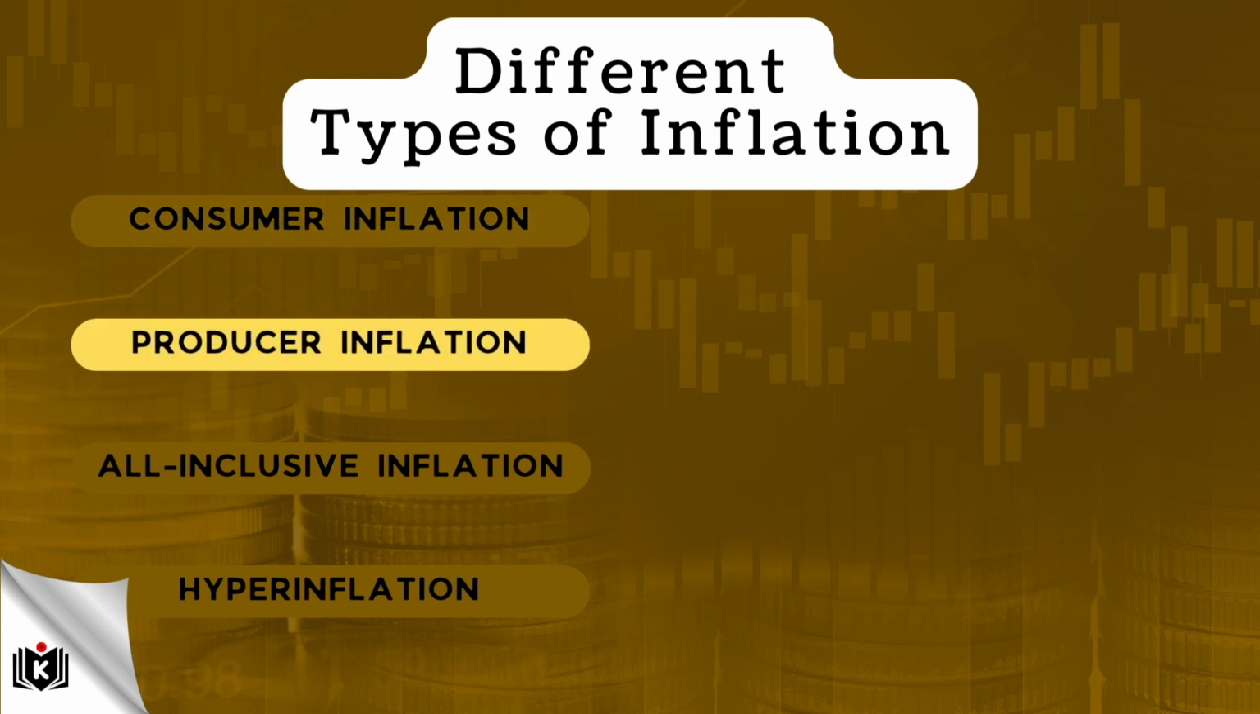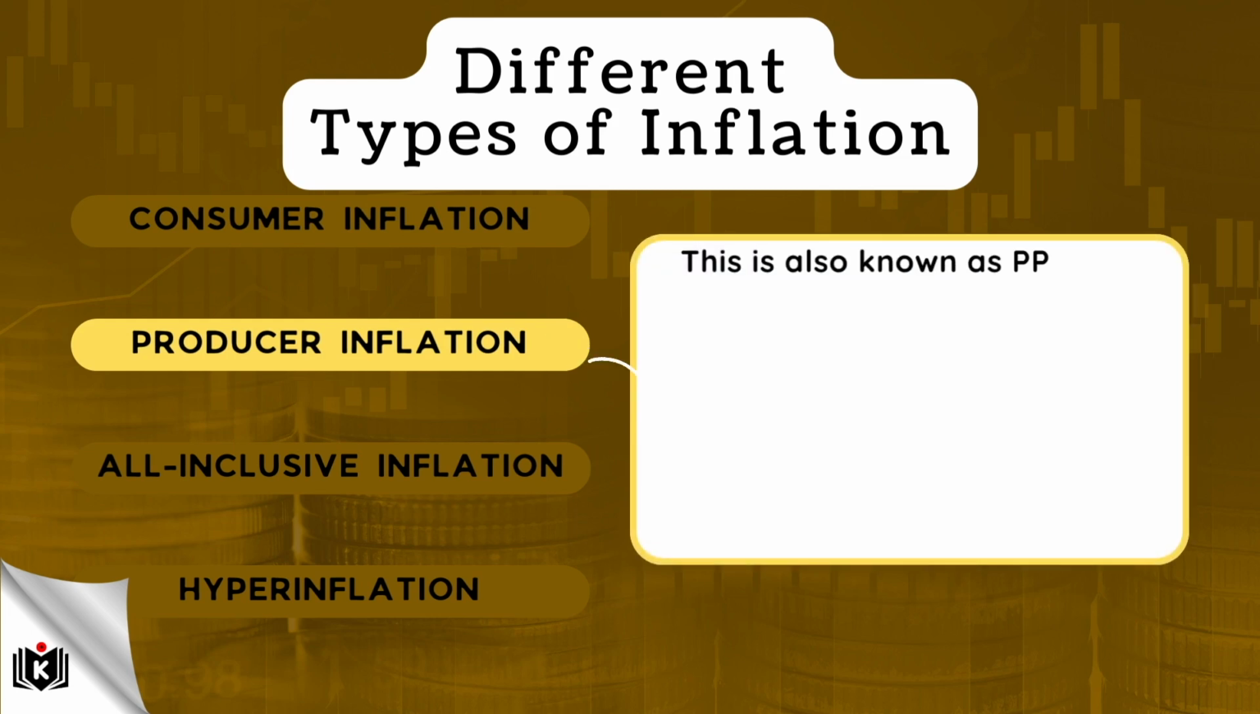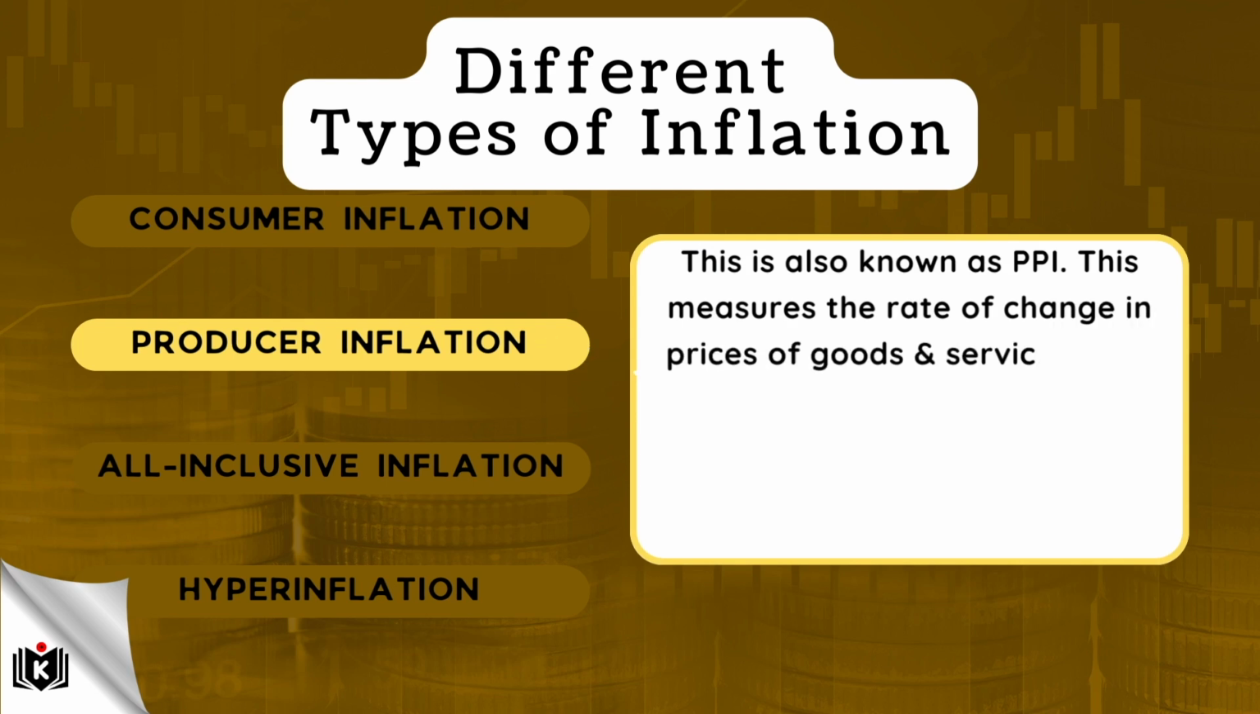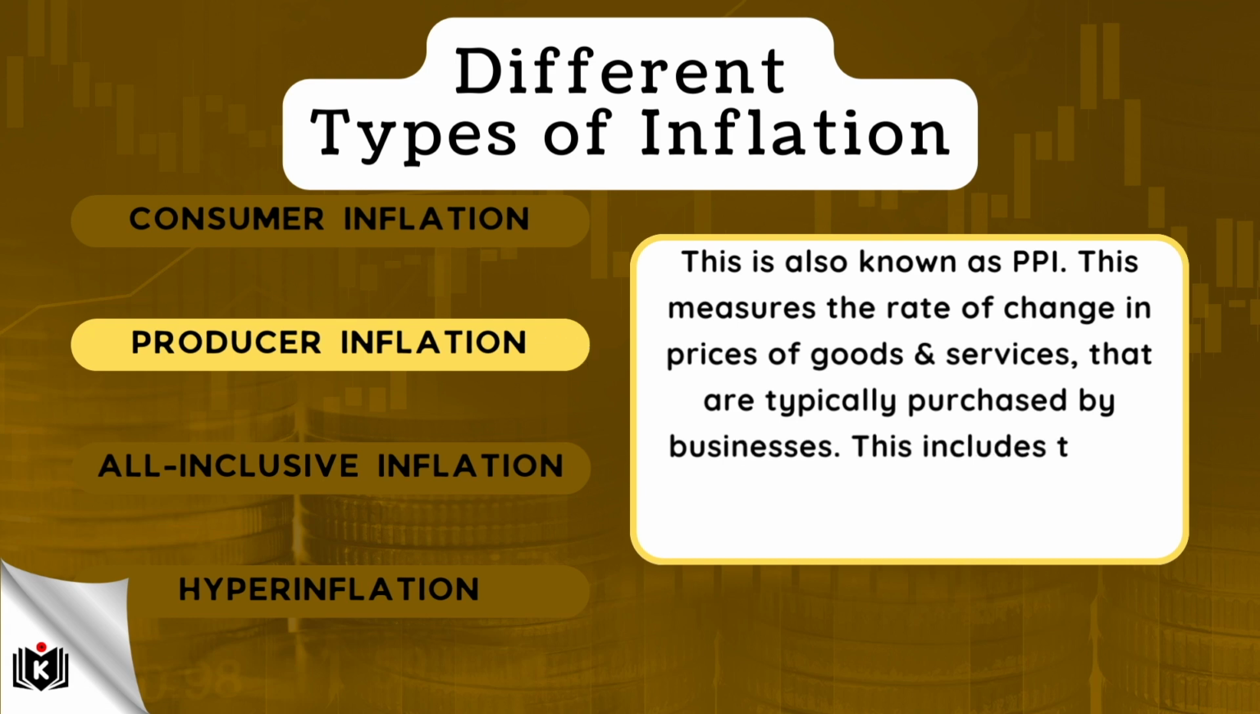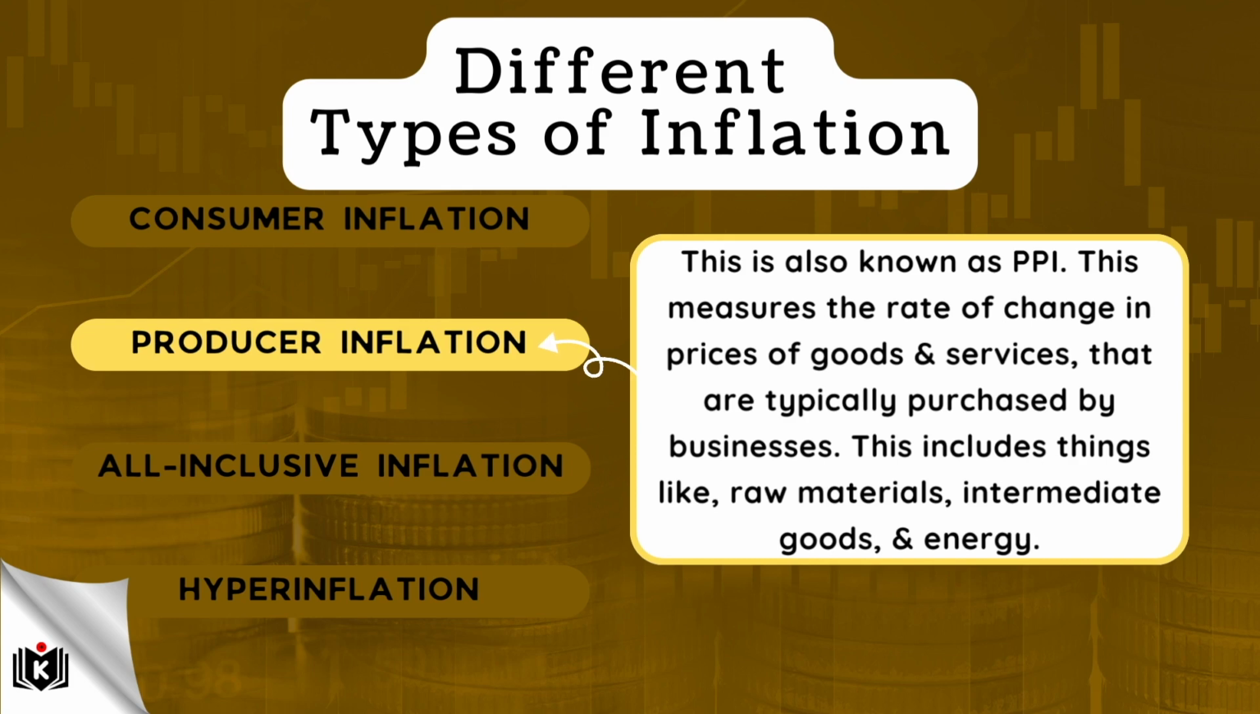Producer inflation is another type of inflation. This is also known as PPI. This measures the rate of change in prices of goods and services that are typically purchased by businesses. This includes things like raw materials, intermediate goods, and energy.